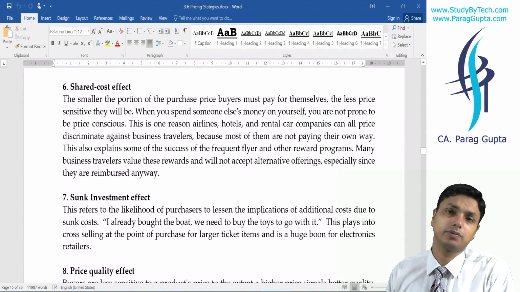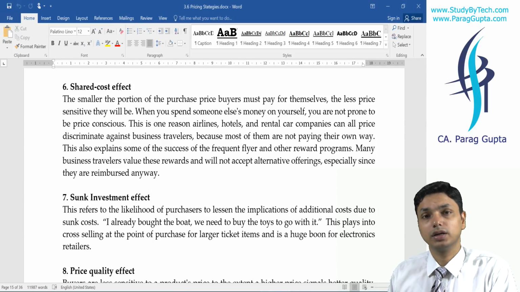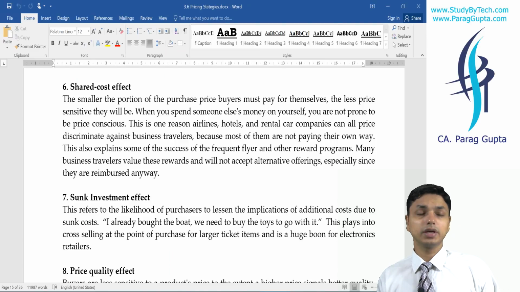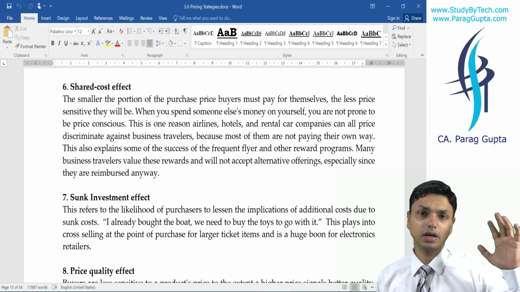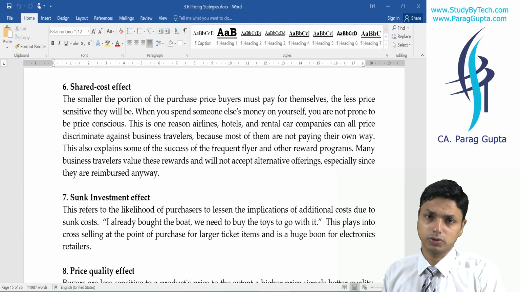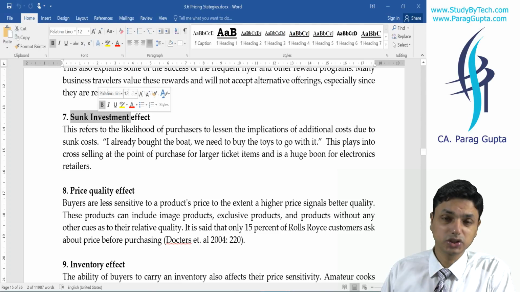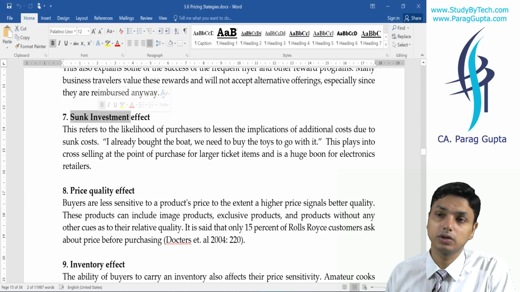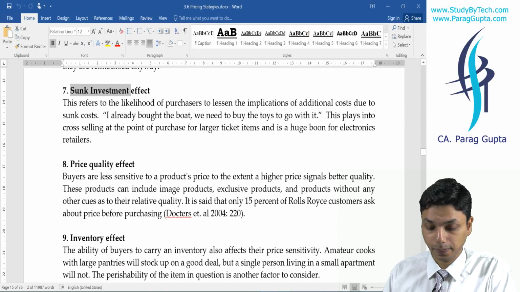Shared cost. We know that in business class, majorly there are corporate people who don't care about the prices. They understand that this cost is being borne by somebody else. So this is shared cost, and we shall lure such customers more by different benefits. For example, in airlines, we give privilege benefits for repeat travel.